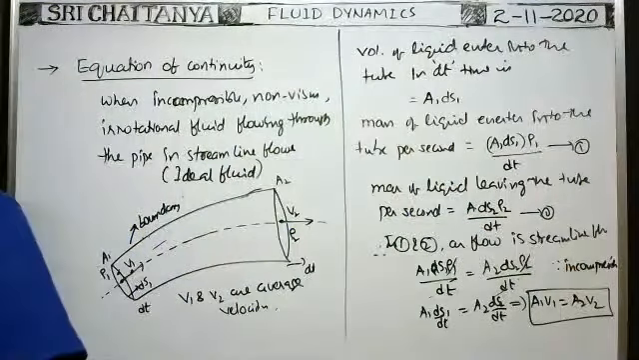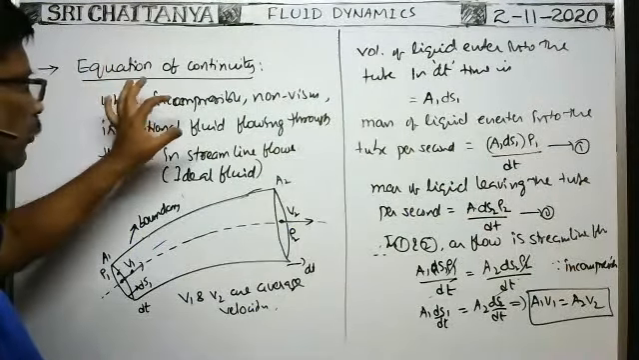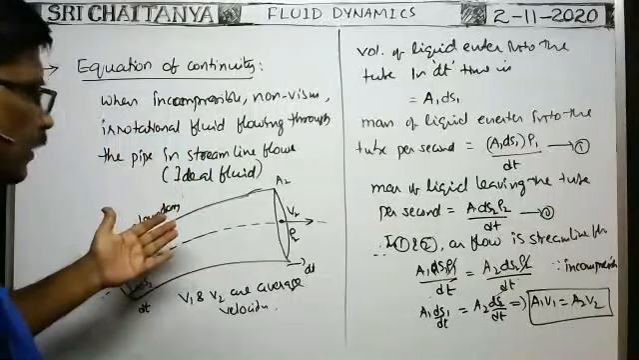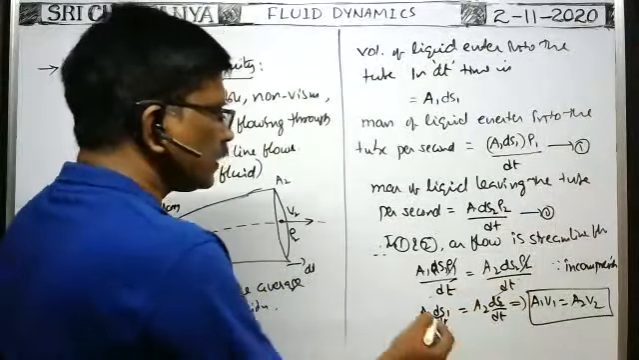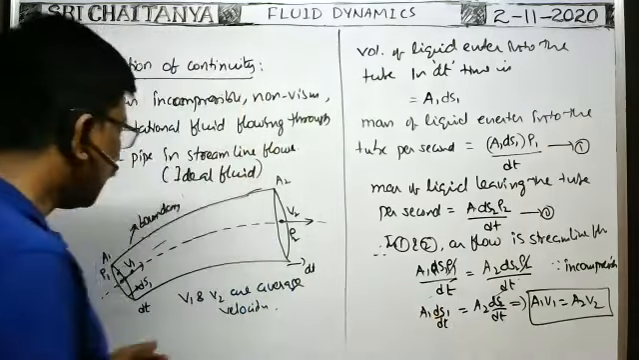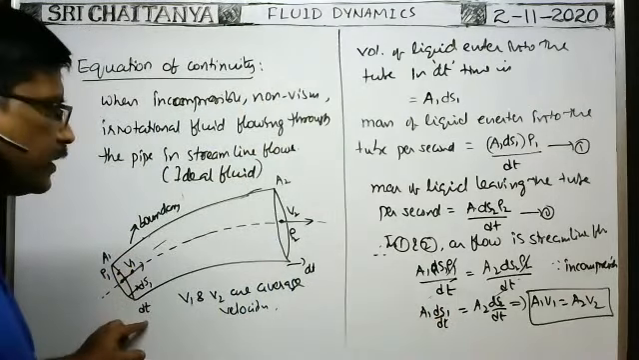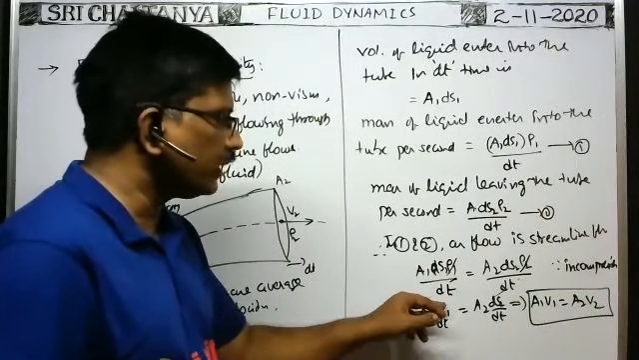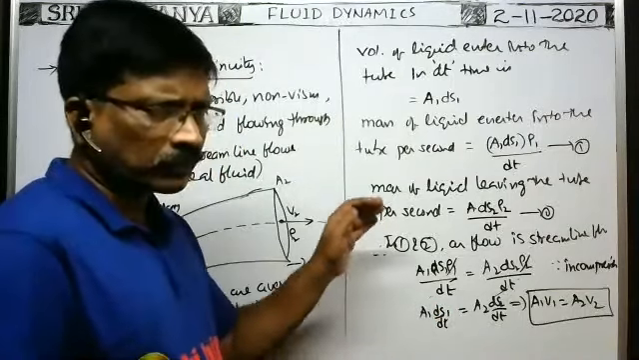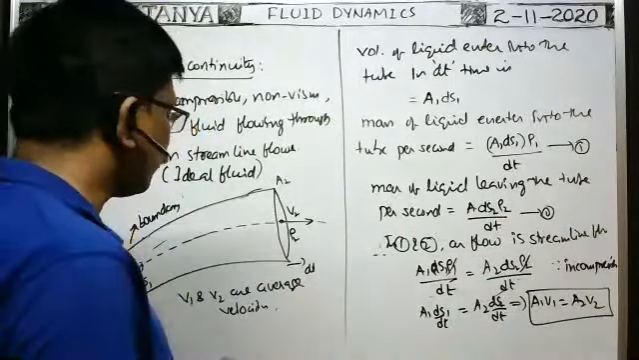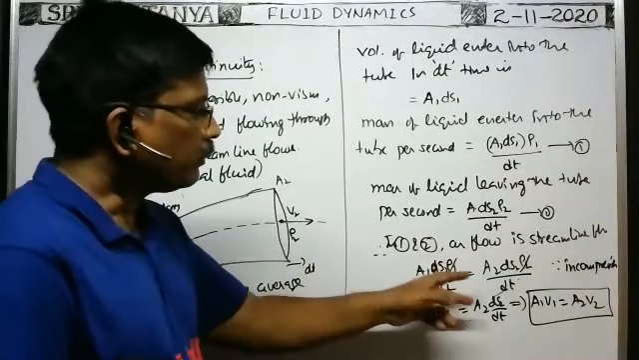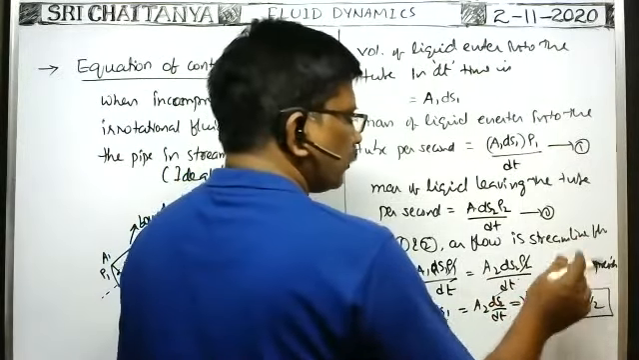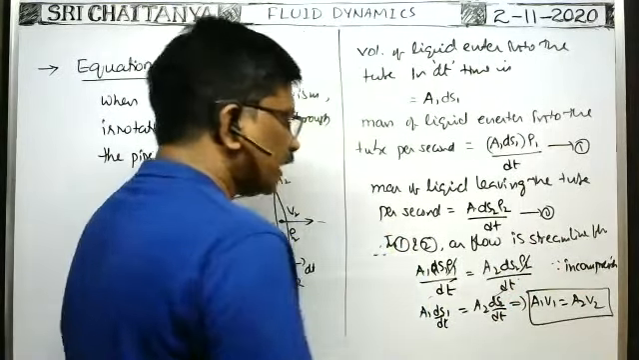So in case of an incompressible non-viscous fluid flowing through the tube in streamline flow, which is the ideal fluid, A1 into ds1 is the volume of the fluid entering into the tube in a time dt seconds. Volume of the liquid entering into the tube per second means A1 ds1 by dt. That is called the volume rate of flow of the fluid entering the tube. Similarly, the volume rate of flow of the fluid leaving the tube. So this is equal to A1 V1, that is equal to A2 V2. So A1 V1 is the volume rate of flow.